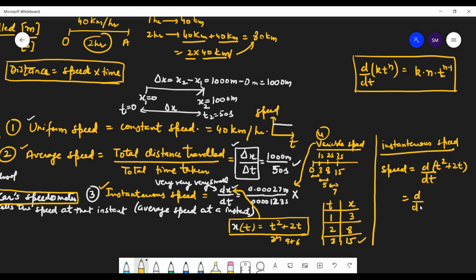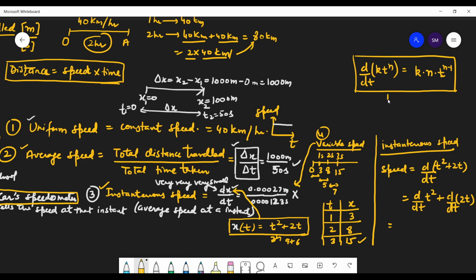So d by dt of t square plus d by dt of 2t. Now tell me, students, how much is the value of k here? K is 1. What is n here?